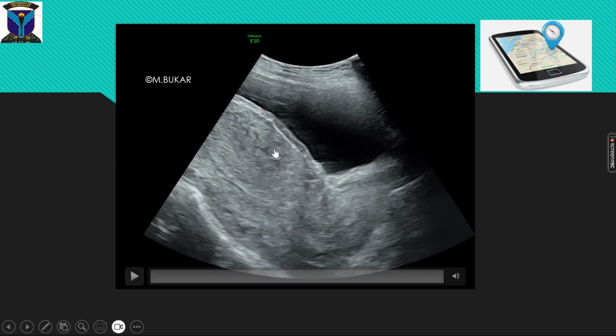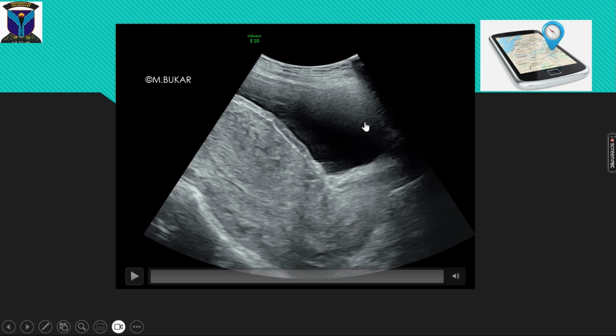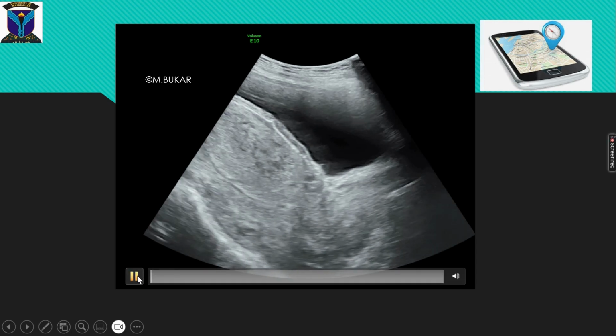The estimated blood loss was insignificant, probably because ultrasound was used as a GPS to guide the surgeon to reduce hemorrhagic morbidity. Here we have the video of this case: the bladder, the vagina, cervix, the bulky uterus, free fluids in the pouch of Douglas.